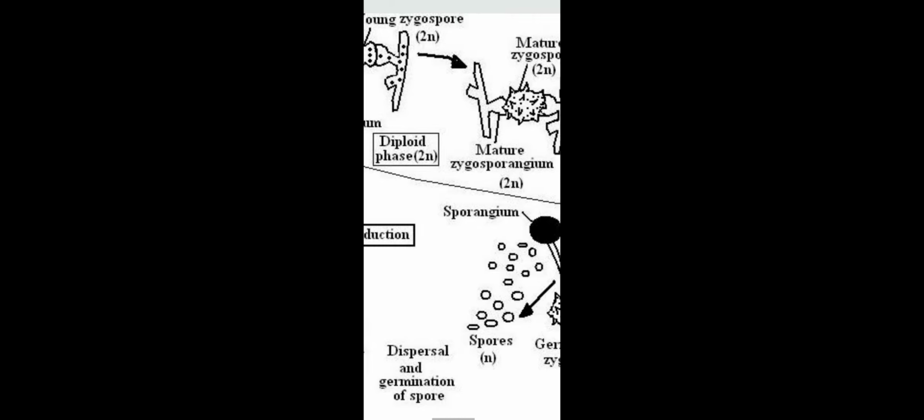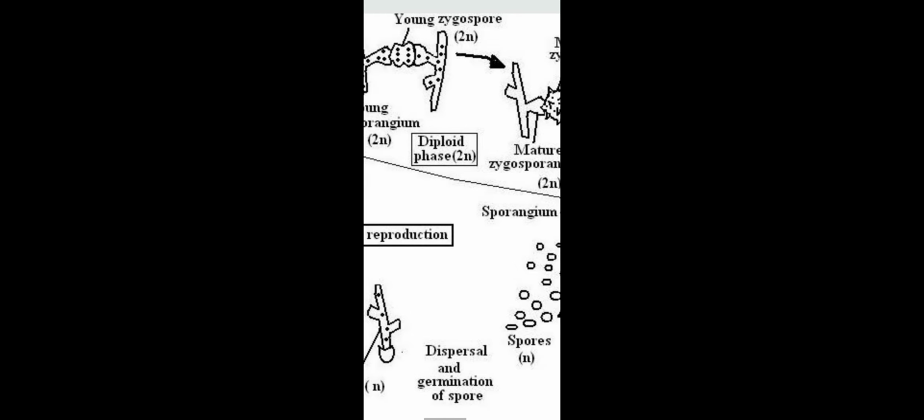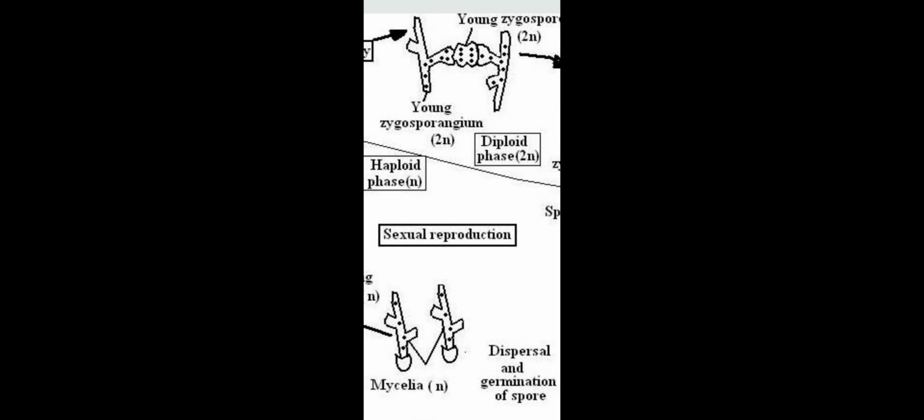Maybe this is helping out. Over here it is protrusion, then fusion of protoplasm, and then plasmogamy, young zygospore, mature zygospore. Now here it is fusion of nuclei. Now we find there is formation of the zygote. Here it is called a zygospore.